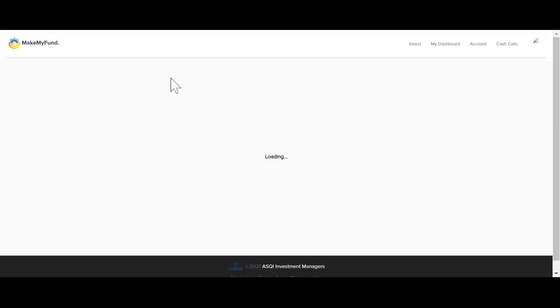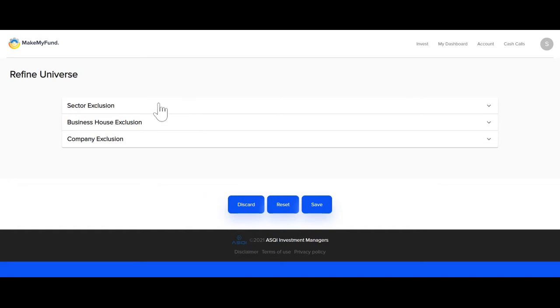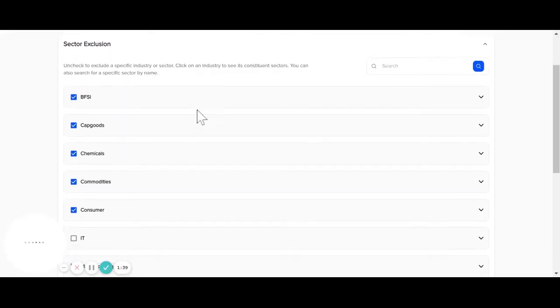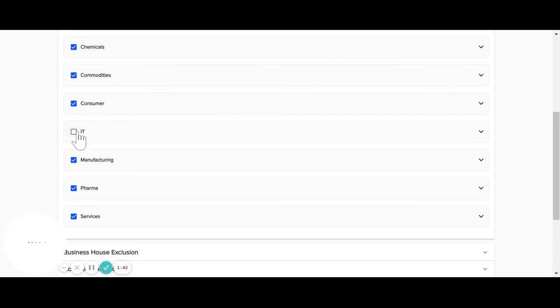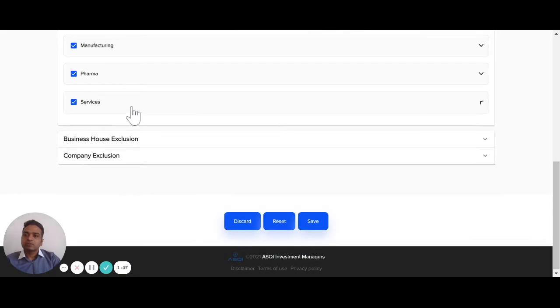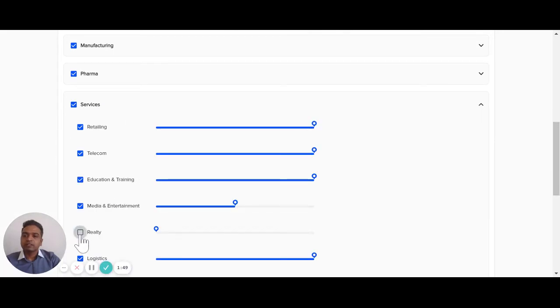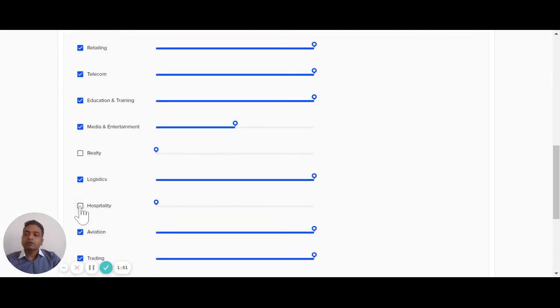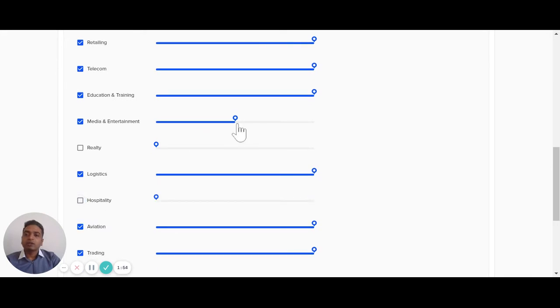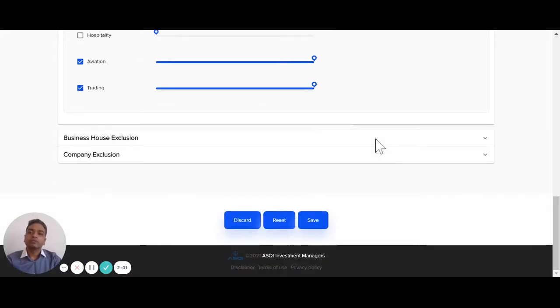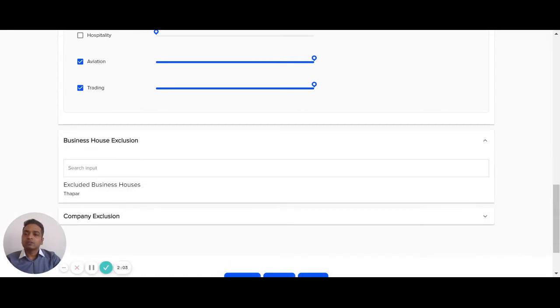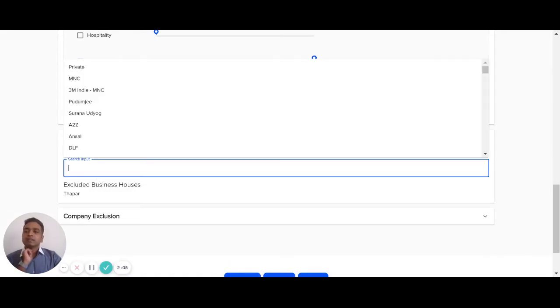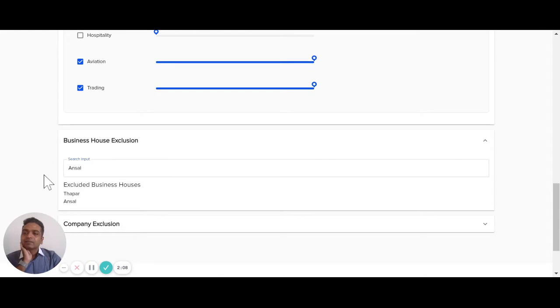Let's see how. You may want to exclude a sector because you already have a lot of exposure to it, or because you don't believe in its future prospects. Here, I've excluded the IT sector, for example. Or you can exclude a specific service, such as realty or hospitality. You can even allocate less to a specific industry, saying it's not going to be particularly lucrative, but I don't want to exclude it fully. You can exclude business houses. I have excluded Thapar, for example, or Ansals, let's say.